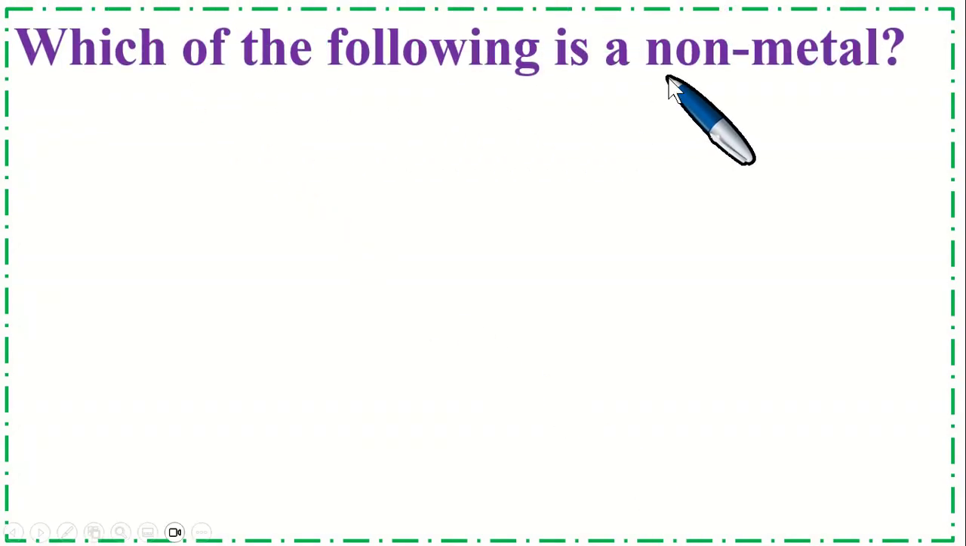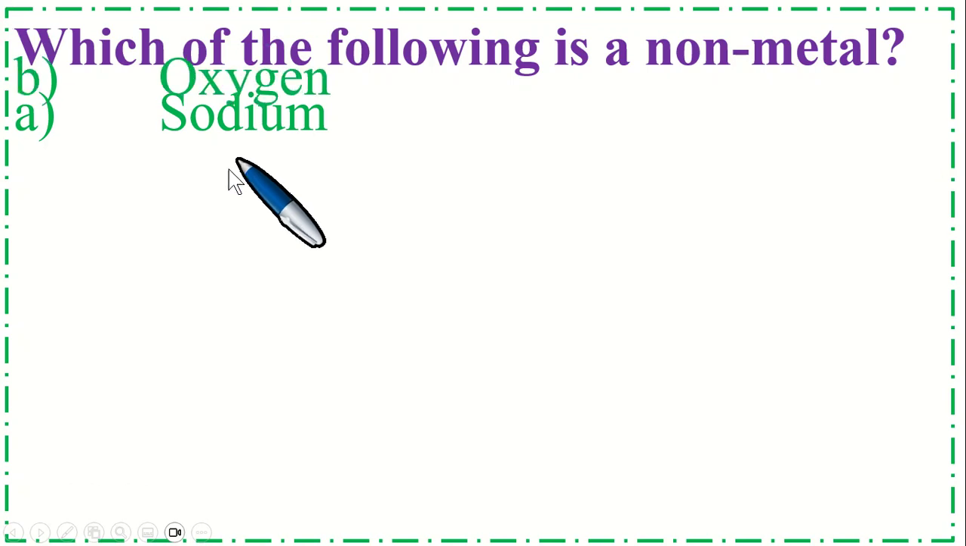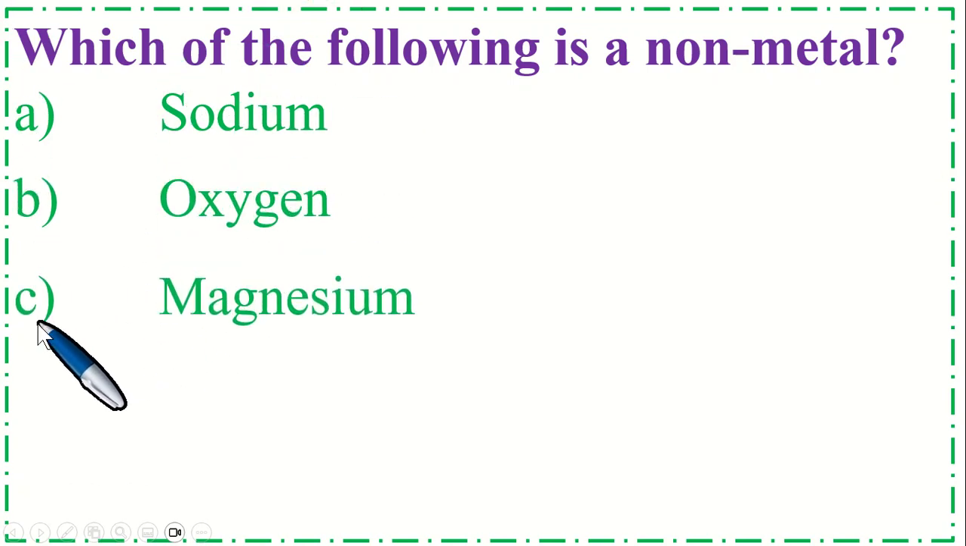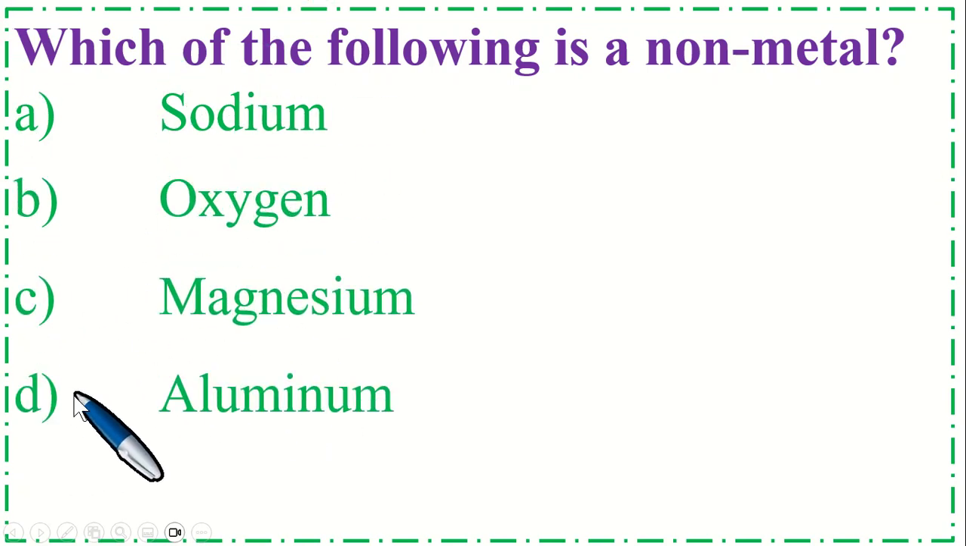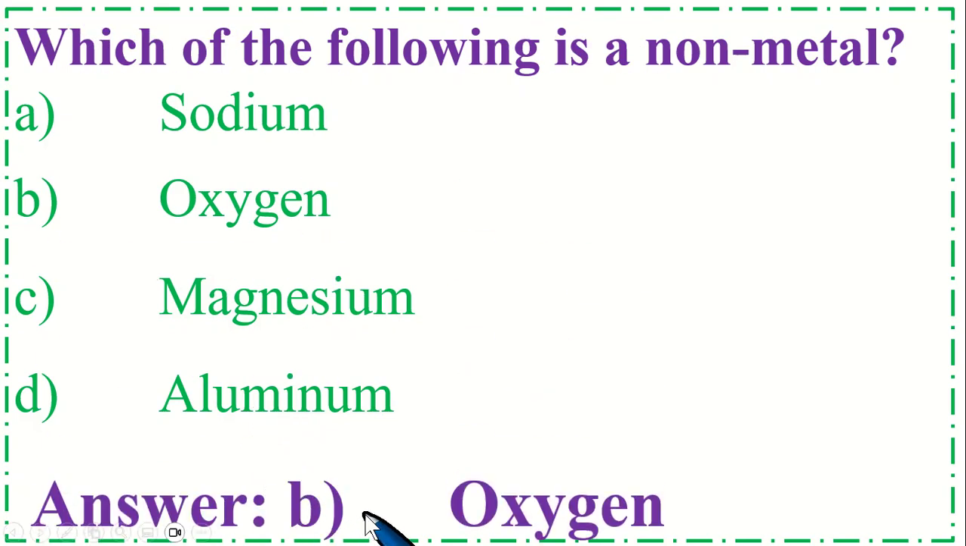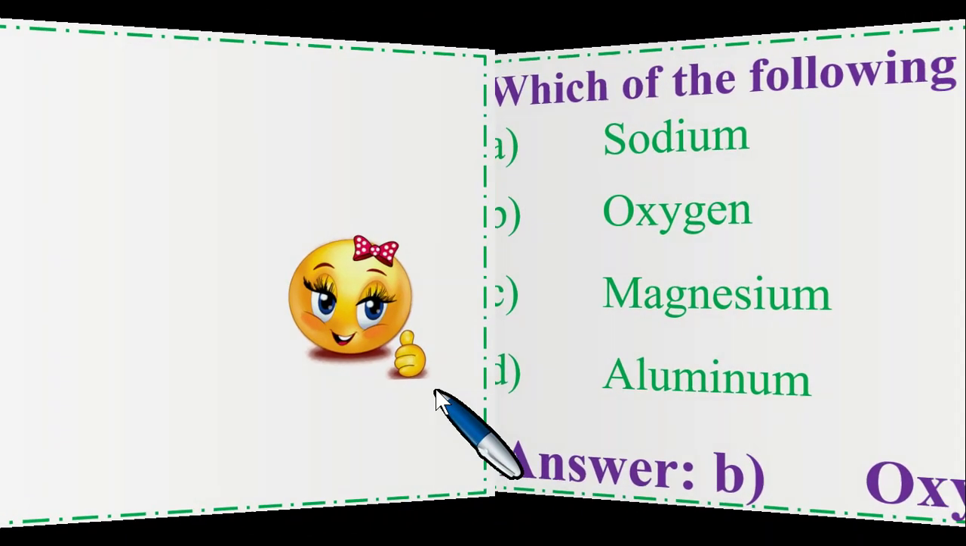Which of the following is a non-metal? Option A, sodium, B, oxygen, C, magnesium, and option D, aluminium. So the correct option is B, oxygen.